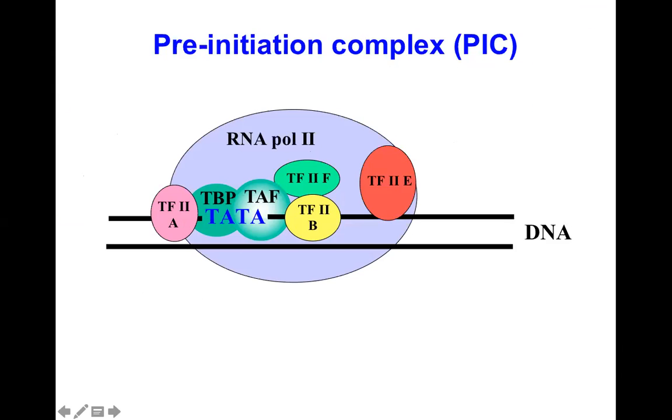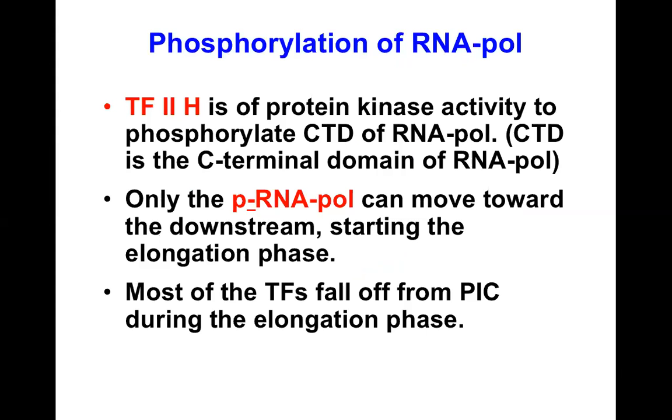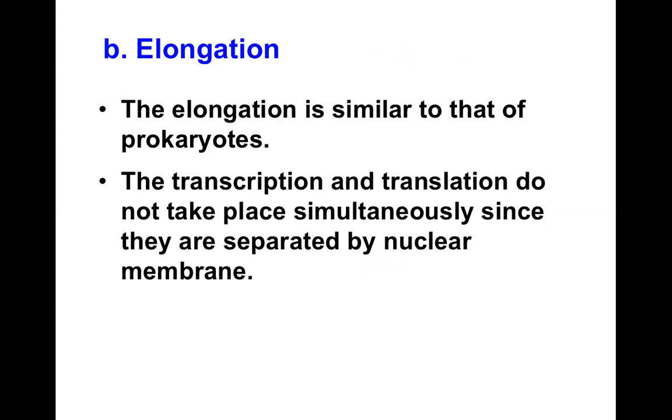Transcription factor 2E binds to this region, H, and phosphorylation of RNA polymerase occurs. When phosphorylated, these molecules become active. So the C-terminal domain (CTD) of the RNA polymerase moves towards the downstream, starting the elongation phase. Transcription factors fall off from the pre-initiation complex during the elongation phase.